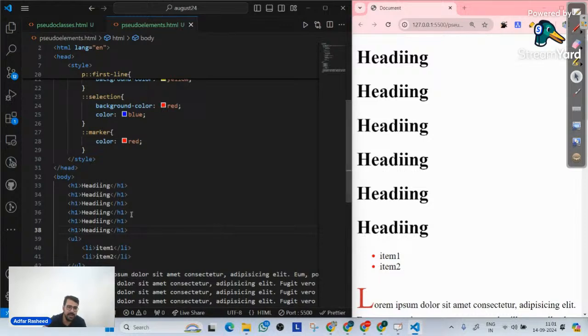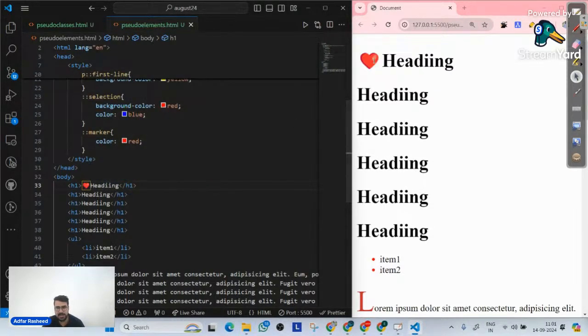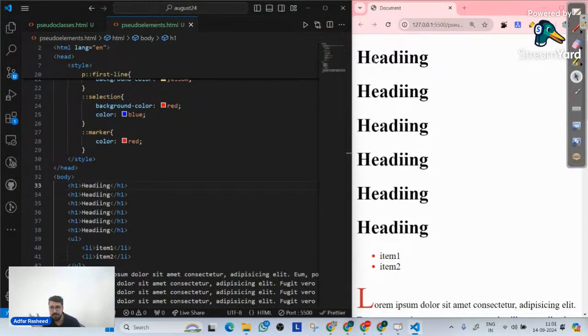Now, how can I do that? I can simply go here and create an emoji here. So let me find an emoji like this. Once I put that, you can clearly see the emoji in the output. But in that case, I have to go to all of the H1 tags one by one and implement a heart emoji there. But that's not what I want. I want to implement it using CSS, by simply writing a single line of code, so the heart emoji is implemented on H1 tags or on any selector wherever you want.